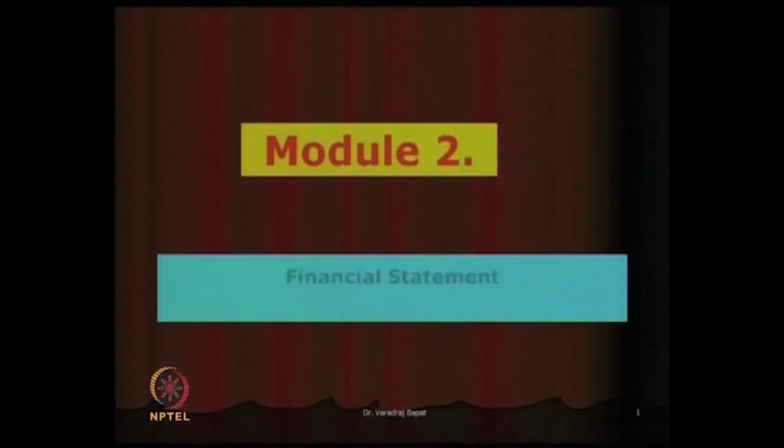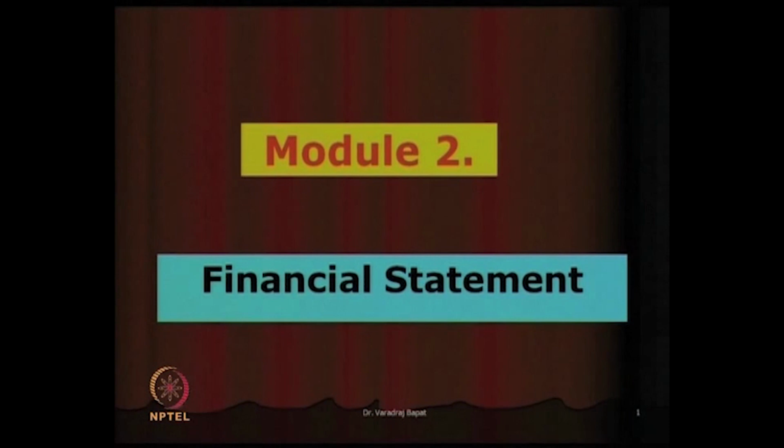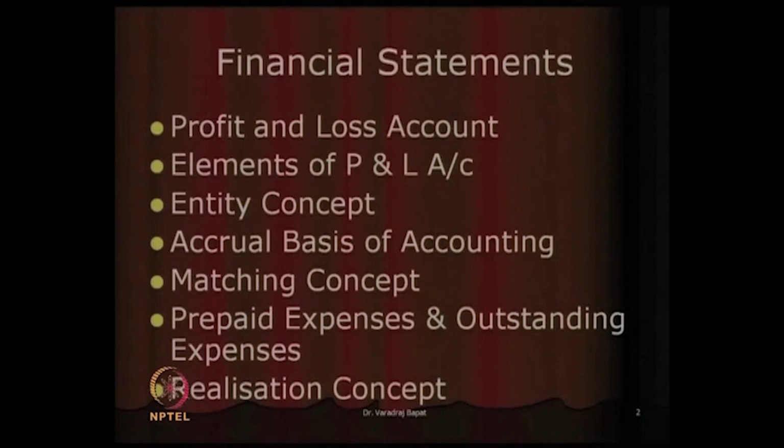Now, we will try to learn a little more detail about what a P&L account is. As in the beginning we have seen, the financial statement consists of a balance sheet as well as P&L. Here we are going to learn in more detail the P&L account, its elements and also some of the concepts.